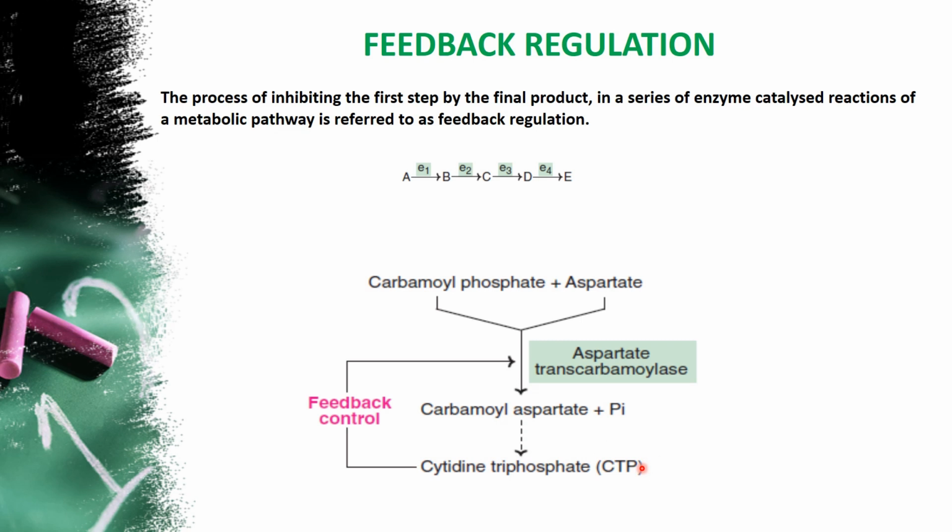now the information is given to stop the reaction. So how is it going to regulate the reaction? This product, cytidine triphosphate, will bind to the first step of the reaction. The enzyme is called aspartate transcarbamylase in this reaction. So this will stop the further conversion of carbamyl phosphate and aspartate to carbamyl aspartate. The initial step is regulated. Once it is regulated, the rest of the steps also automatically get stopped because there is no substrate available for the next proceeding steps.